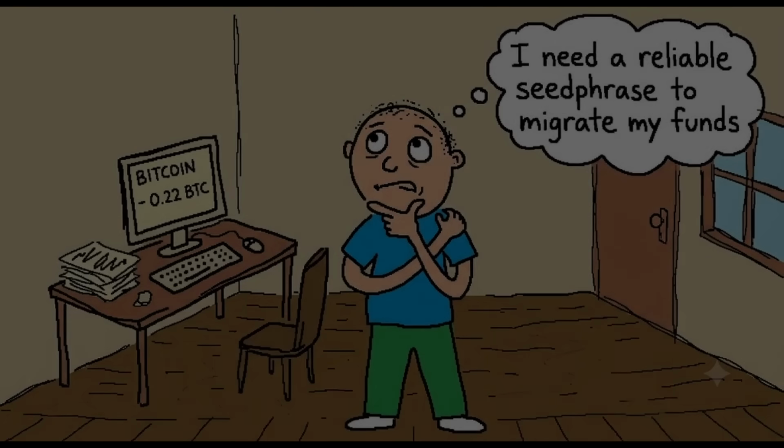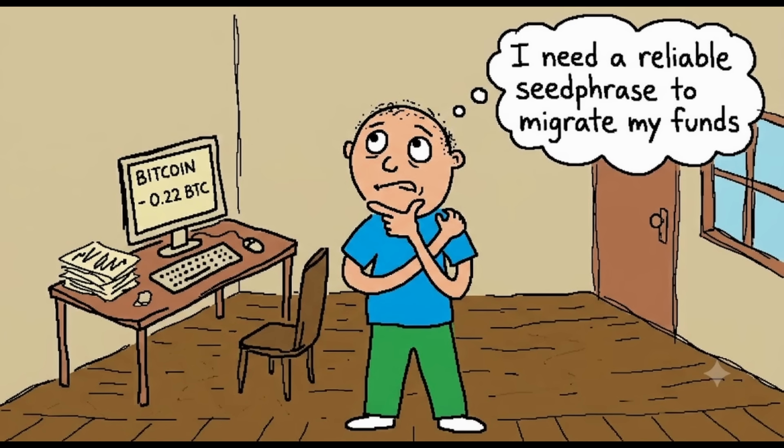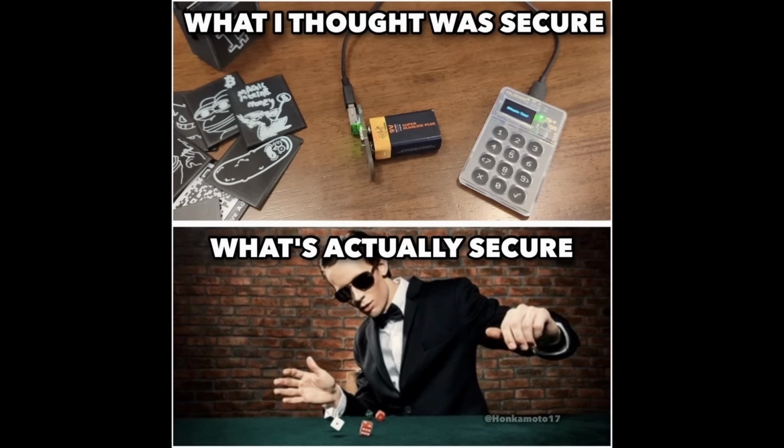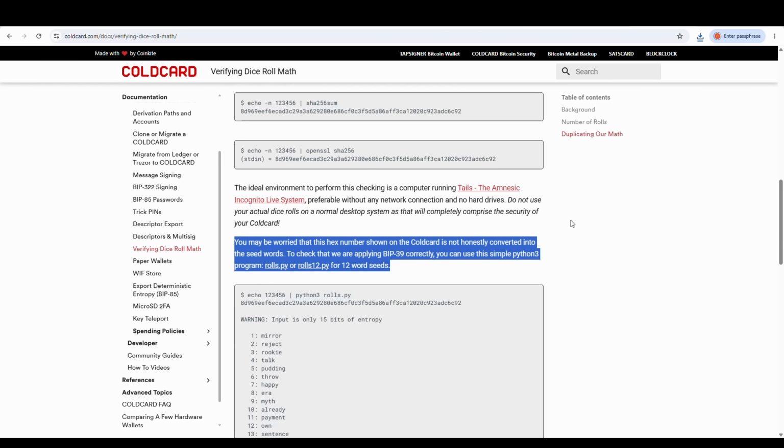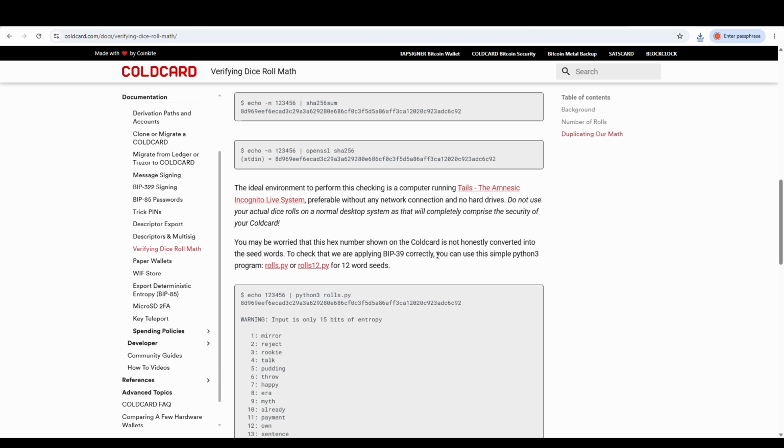Now that we understand the problem, the obvious question is, how do we generate a seed phrase with high-quality entropy, transparently and completely offline? The answer is using real-world random events. In fact, Coldcard implements a method that uses dice rolls as entropy input, and the clients that used it are safe, but checking the results is not easy, so it doesn't meet the transparency check.